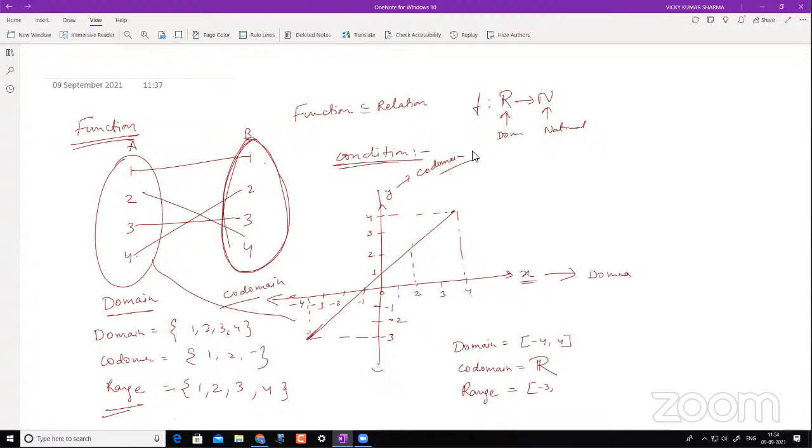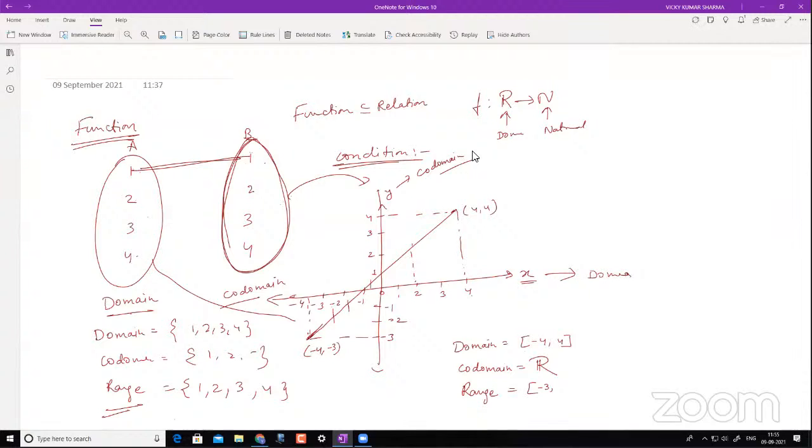And what am I saying here? Your codomain can be all real numbers, right? But what is the output you are getting from this set A? That is what falls in your range. So range is the set of all y values to which x is mapped, isn't it? Now if this was your x value, I could have safely written -4 to -3, and this point would have been 4 to 4. Everywhere in all this domain, you will see this kind of condition coming in.